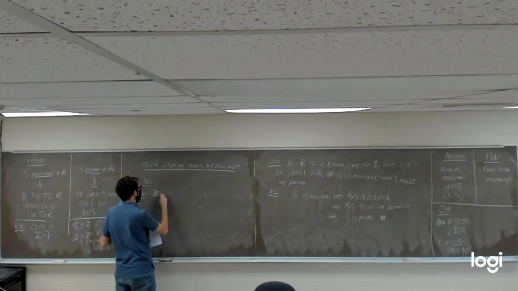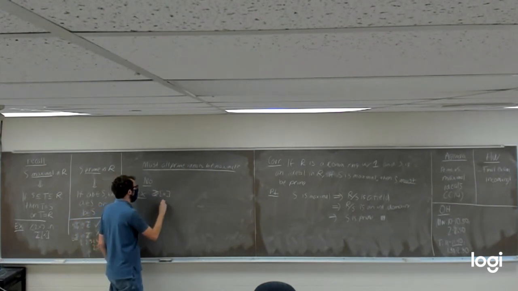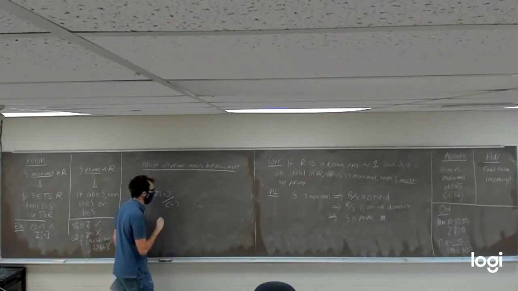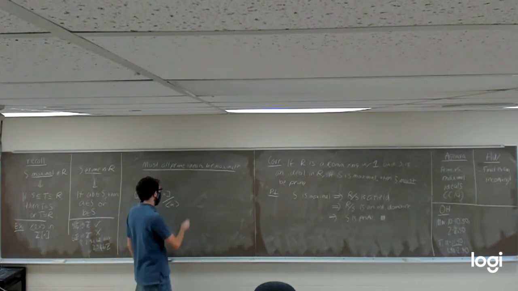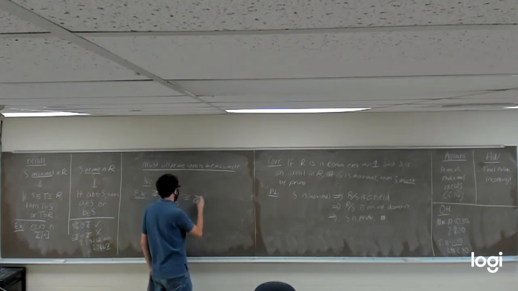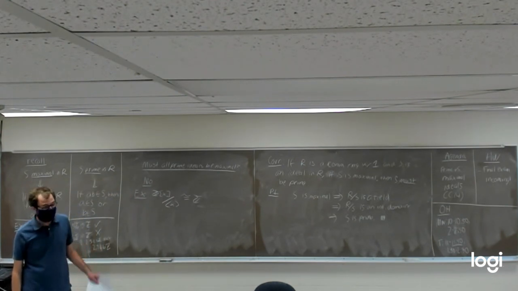We know if we were to take the ring of integer polynomials and mod out by the ideal generated by x, I'm going to leave this to you as an exercise. Prove this is isomorphic to the integers for me. Hint, first isomorphism theorem.